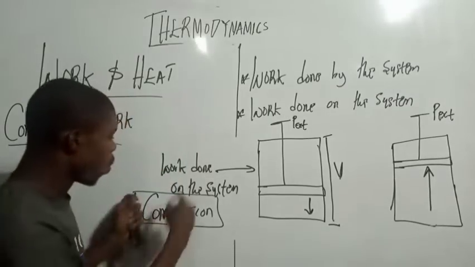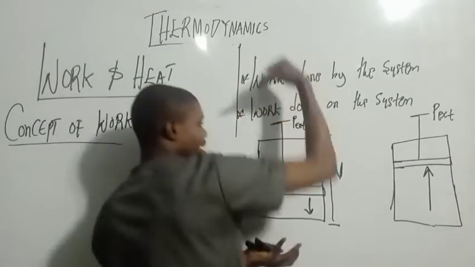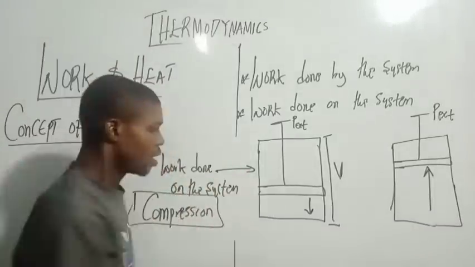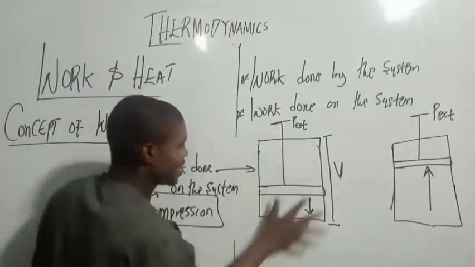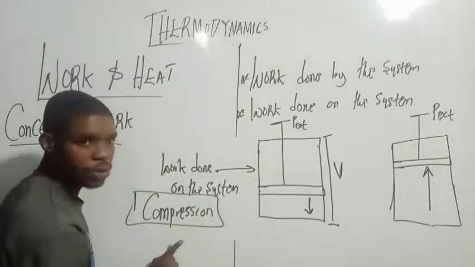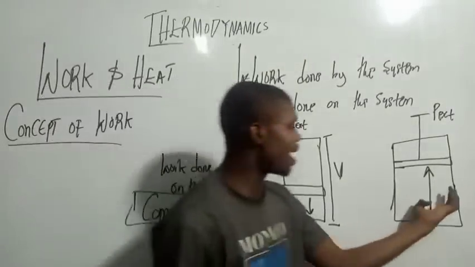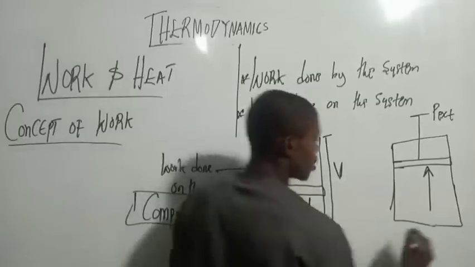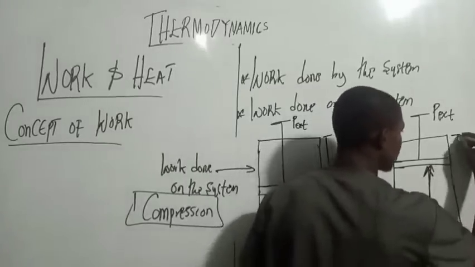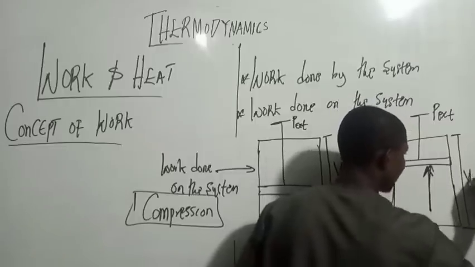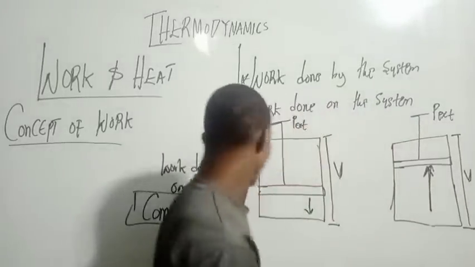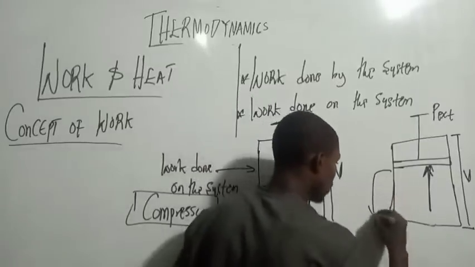Understand here: work done on the system, that is, the pressure is acting against the system. Remember, this is a system. So work done on the system is called compression. On the other hand, here you can see that the system is going up. Again, you can see the volume here. There is an increase in volume.